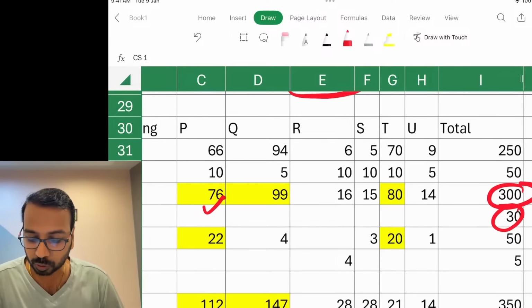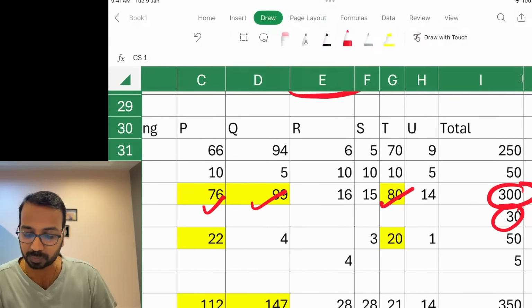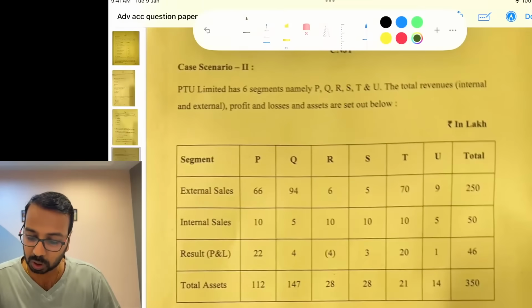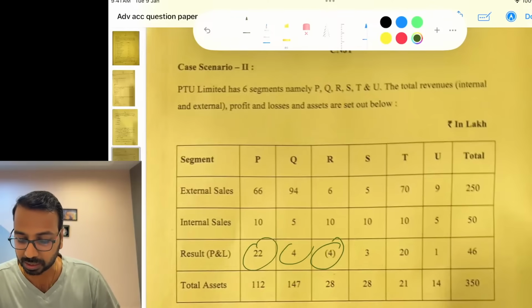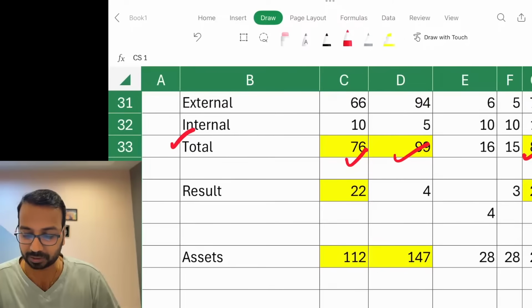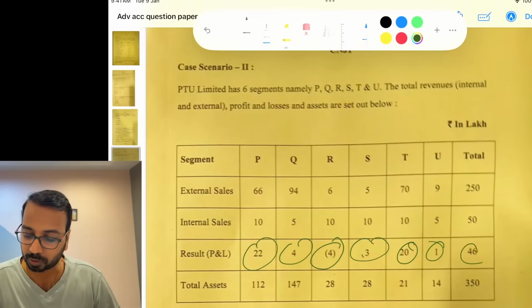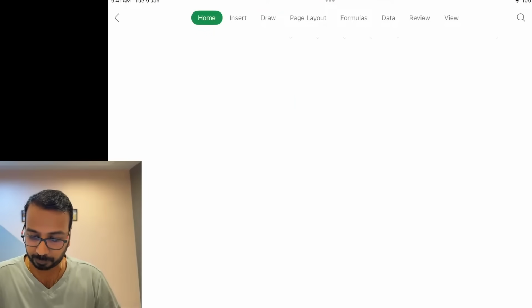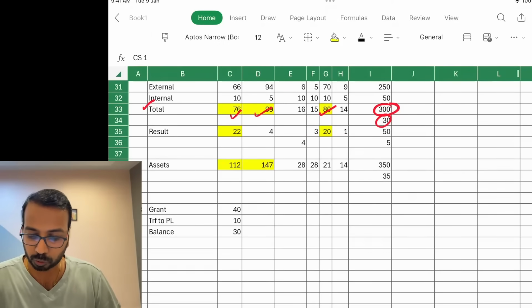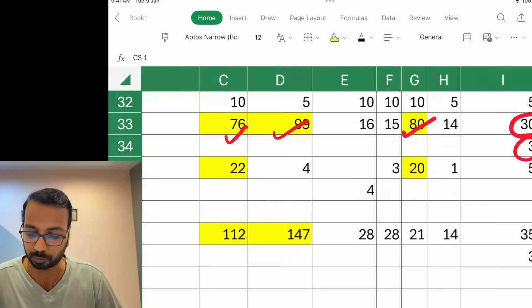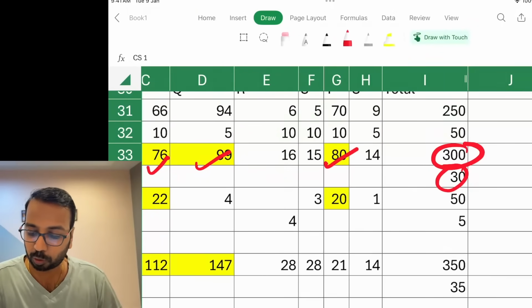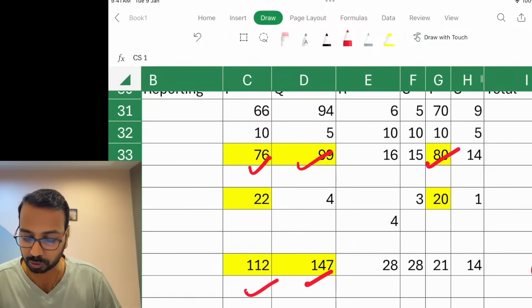So 10% becomes 30. So these three become reportable under the revenue test, that is P, Q and T. If you look at the result, looking at the question itself, this loss is only for one entity, so you can ignore that and just consider the profit for the remaining entities, that is 50 lakhs. So 46 plus 4, it is 50. If you consider 50, 10% becomes 5, and accordingly we will choose the segments to be reported. Then coming to assets, again the total is 350. Based on 350 we will see how much is to be done, 35, and accordingly you will choose the answers.